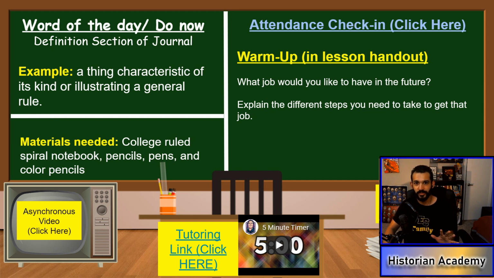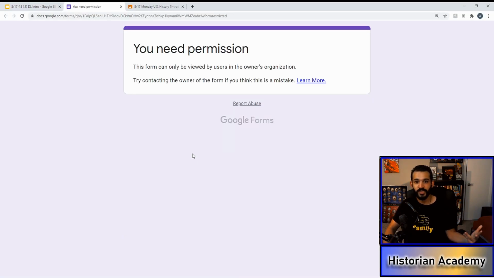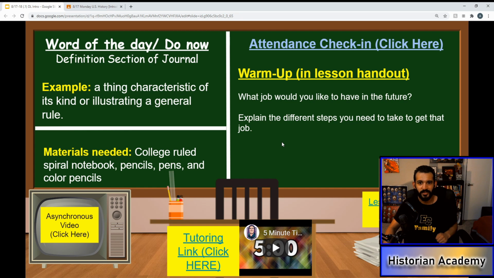Now, before you click that, let me show you, and I'll let you know when to go. So you're going to click this. This is going to take you to a new tab, a Google form. You can't see it now, but what's going to be up here is for you to write down your name, your ID, and the class period that you're in. It'll take you to another section where it'll ask you how you're feeling for that day. That's for you just to let me know how you're feeling, see how everything's going, if everything's okay. Once you're done with that, close the tab and come back to this video. Awesome, you got it done.